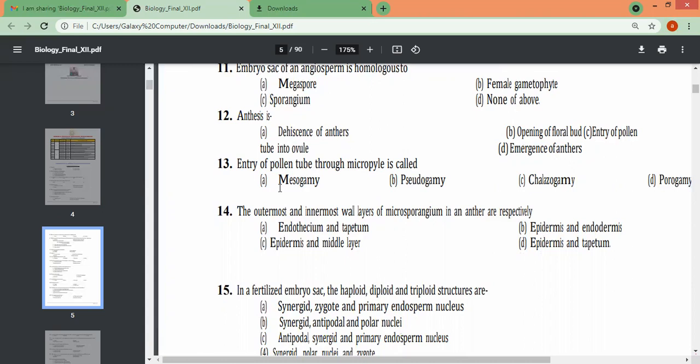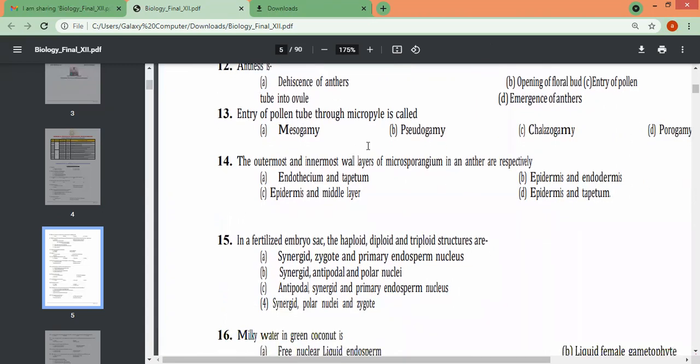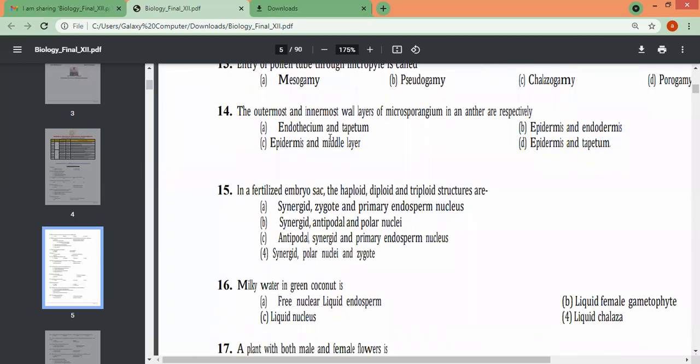13th, entry of pollen tube through micropyle is called mesogamy, pseudogamy, chalazogamy, or porogamy. Quite many things, I hope. It's not mentioned in the book, but then it requires that you must know it, because this is going to be a little tough. 14th, the outermost and innermost wall layers of microsporangium in an anther are respectively endothecium and tapetum.